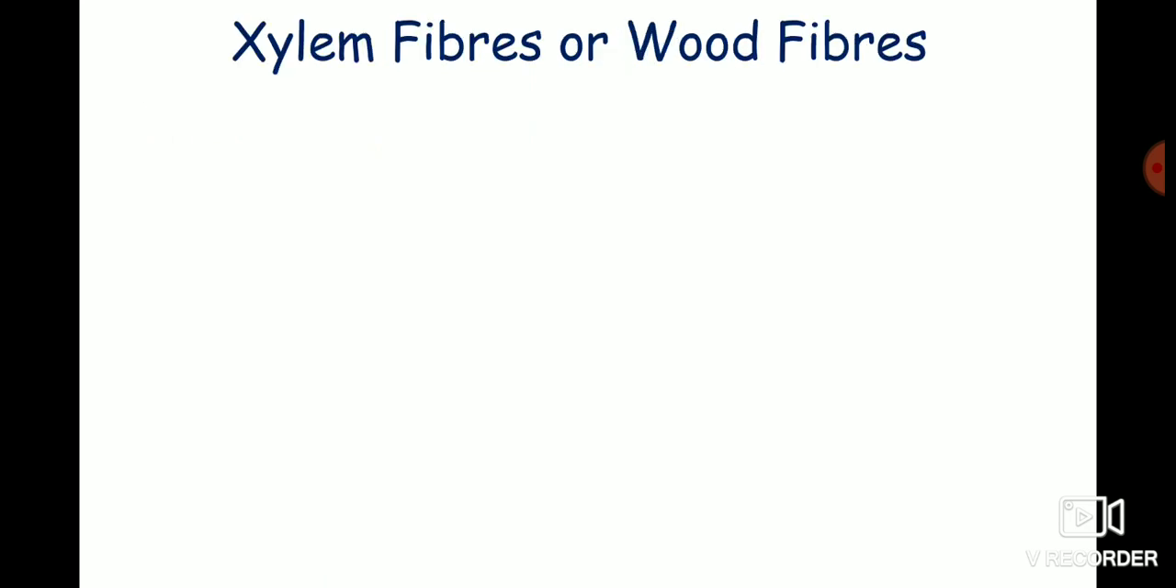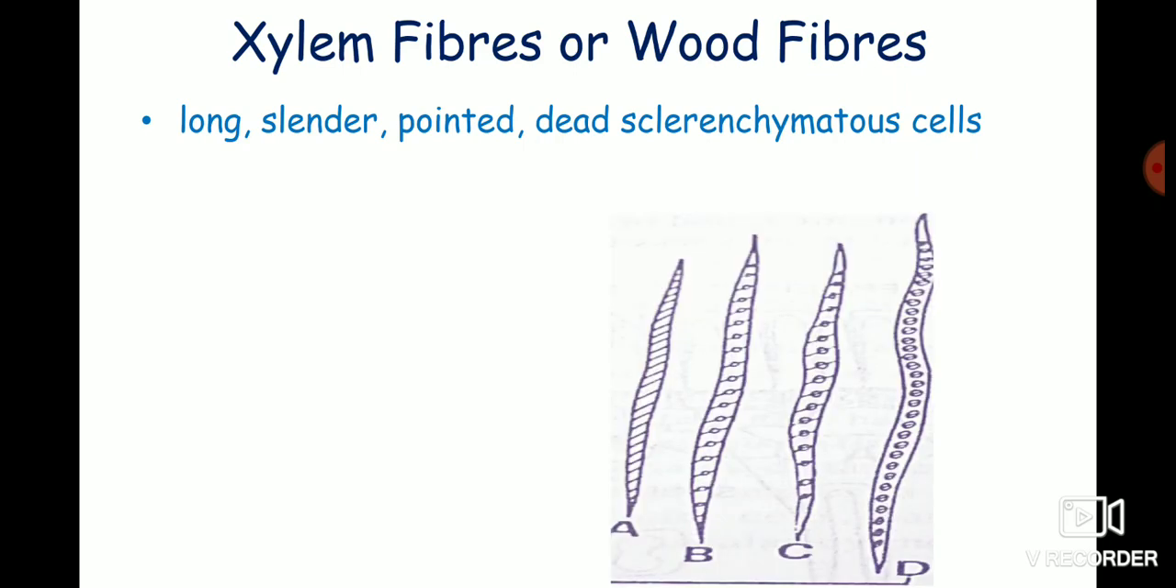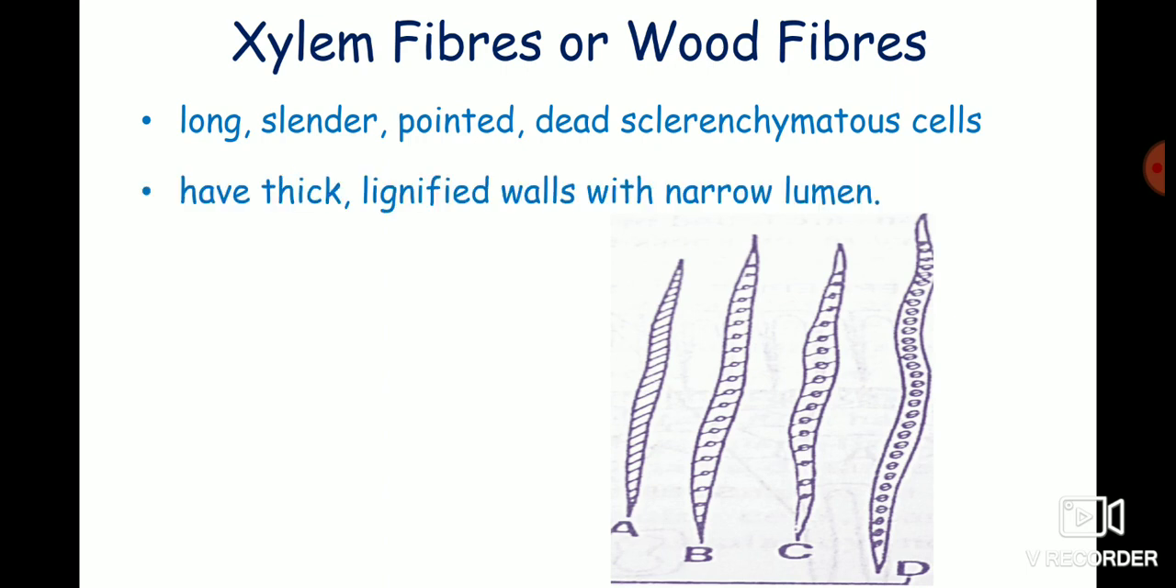The next xylem elements are the xylem fibers or wood fibers. So these xylem fibers are long, slender, dead sclerenchymatous cells that are present both in the primary as well as secondary xylem. They develop from the same meristem which gives rise to the other xylem elements. They have thick lignified walls with narrow lumen.